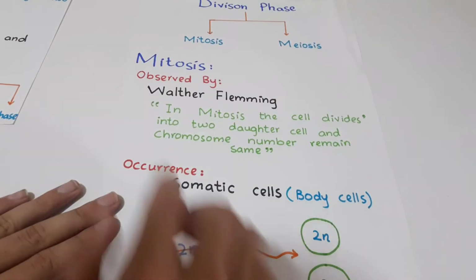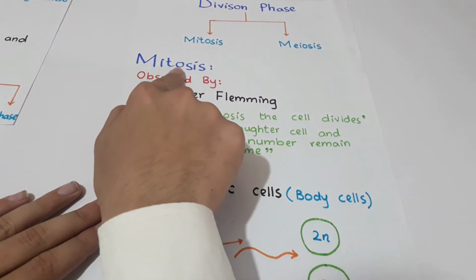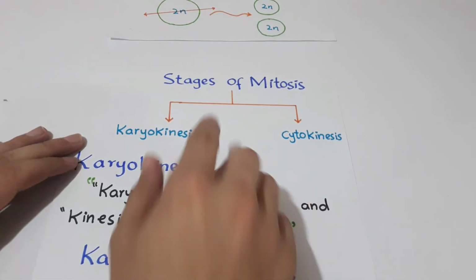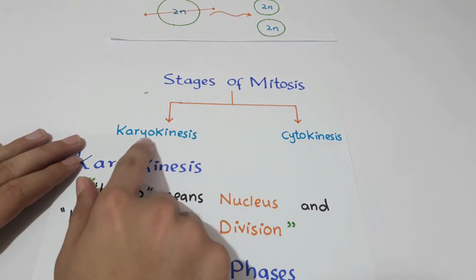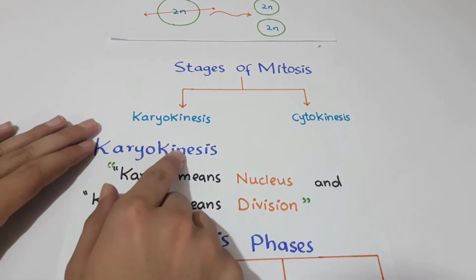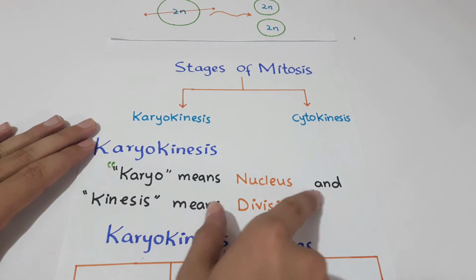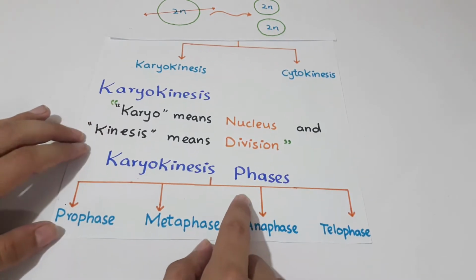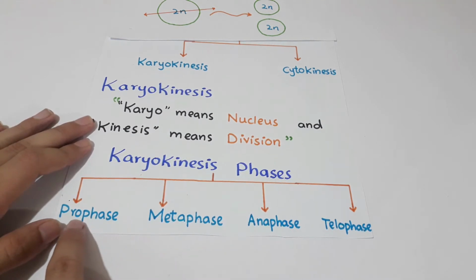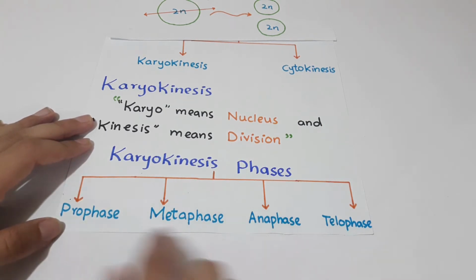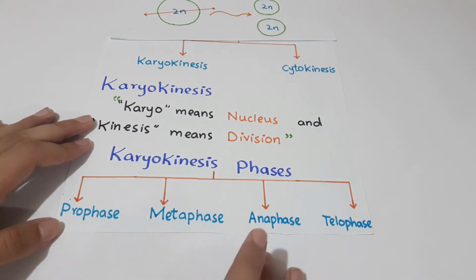To understand the process of mitosis better and more easily, it is divided into two stages. The first one is karyokinesis and the second one is cytokinesis. Karyokinesis: karyo means nucleus and kinesis means division. Karyokinesis is again divided into its phases, the first one being prophase, then metaphase, anaphase, and the last one is telophase. We will look at each of these in detail.